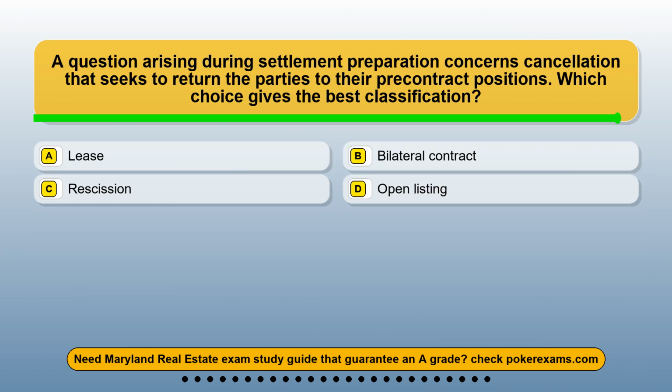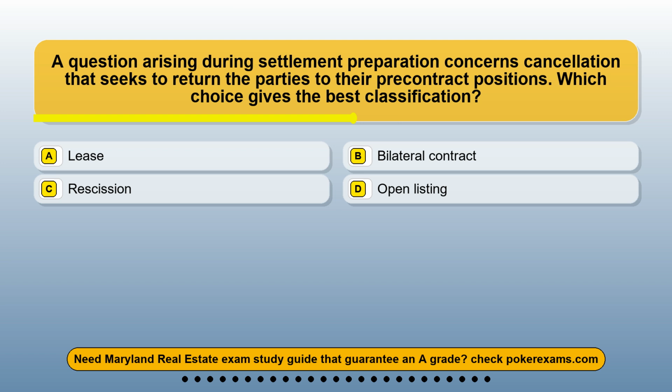Question 3. A question arising during settlement preparation concerns cancellation that seeks to return the parties to their pre-contract positions. Which choice gives the best classification? Option A. Lease. Option B. Bilateral contract. Option C. Rescission. Option D. Open listing.